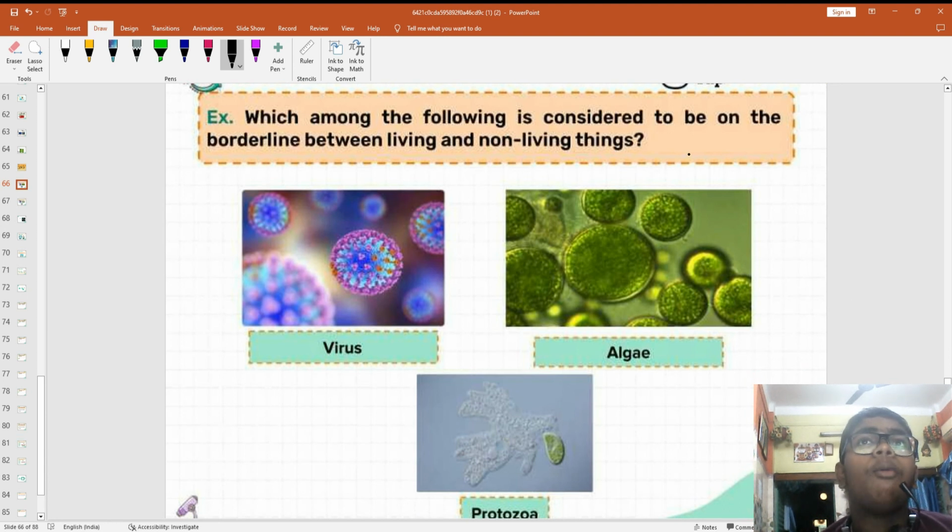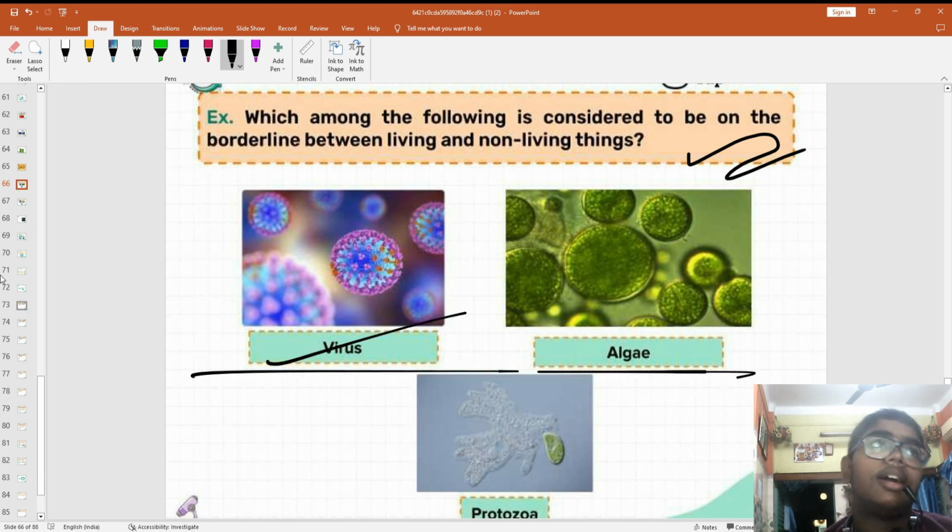Now, which are in the borderline of living and non-living: virus, algae, or protozoa? Virus. Very good.